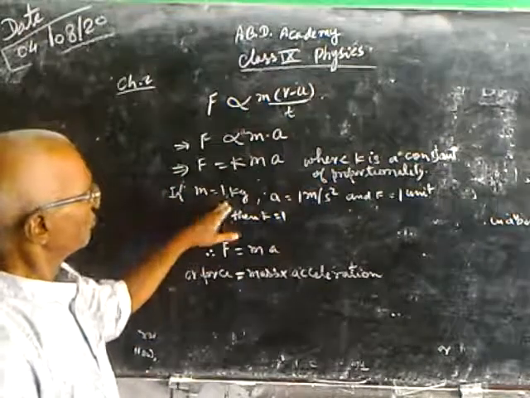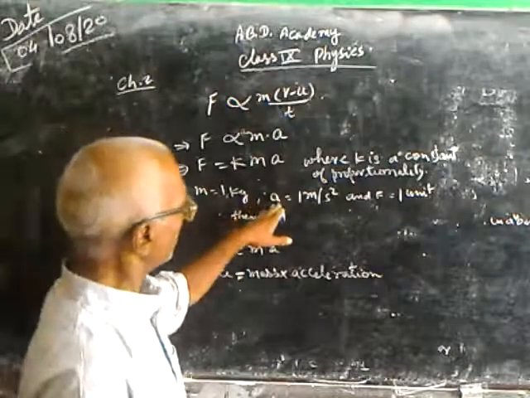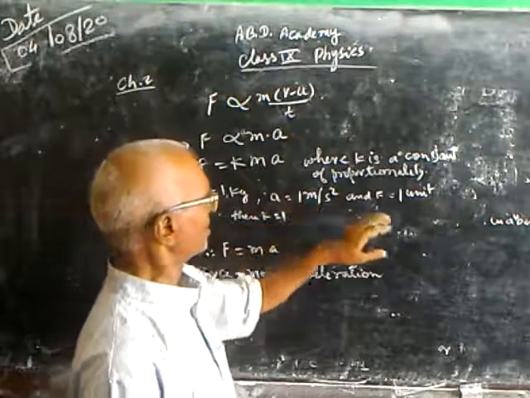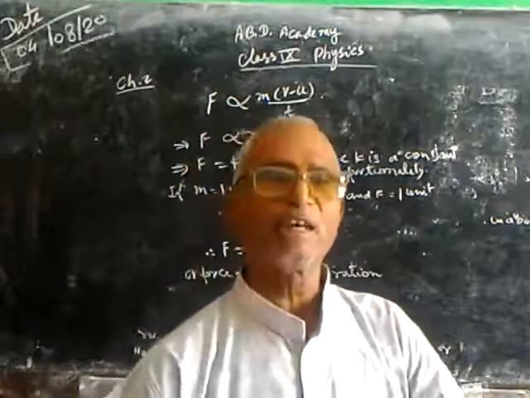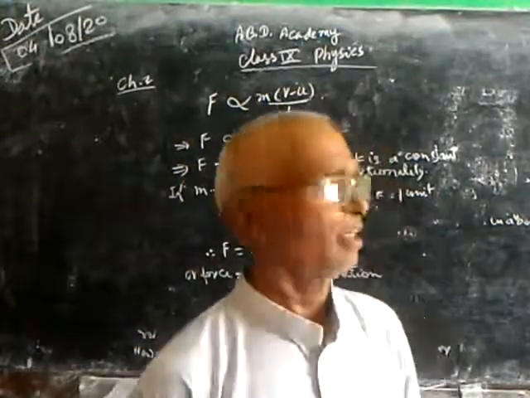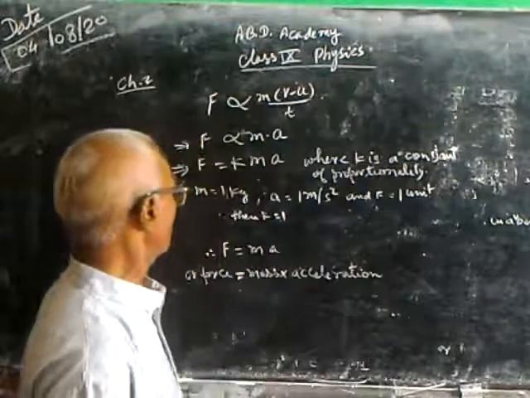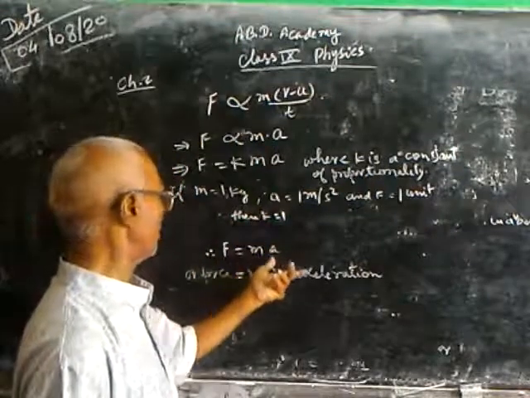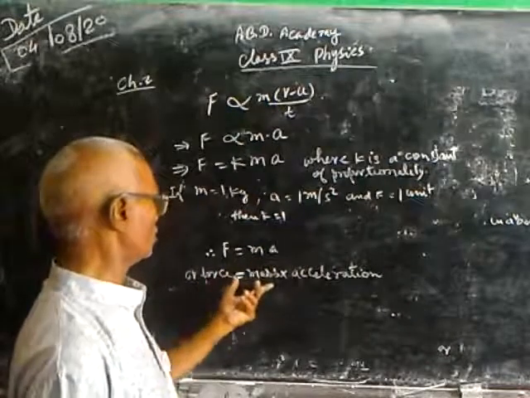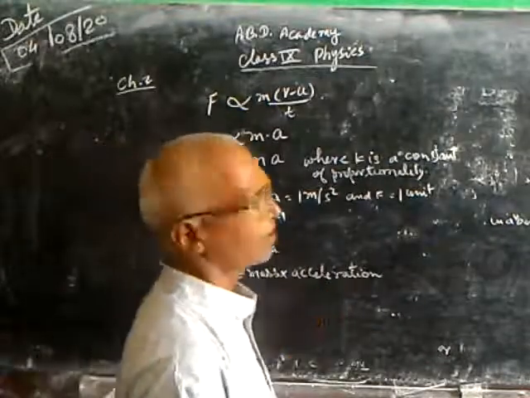If m is equal to 1 kg and acceleration produced is 1 meter per second square, and the unit of force is chosen in such a way that it is 1 unit, then k becomes 1. Therefore, F is equal to ma, that is force is equal to mass into acceleration.